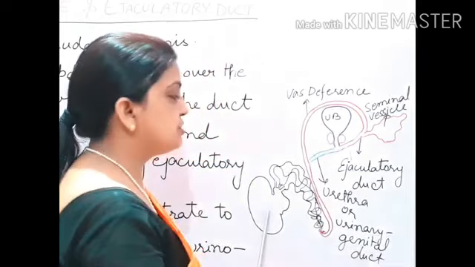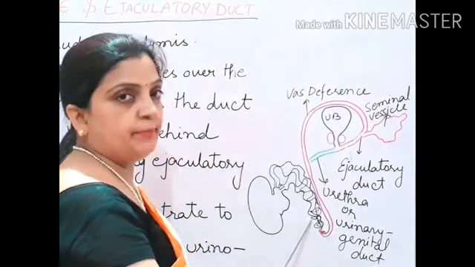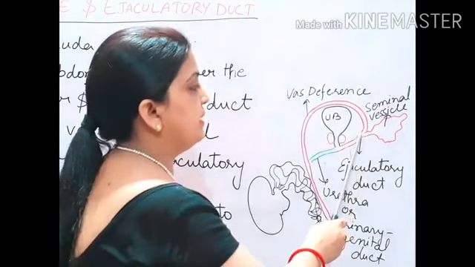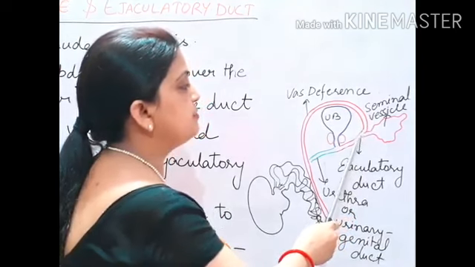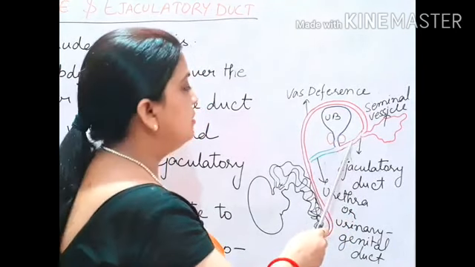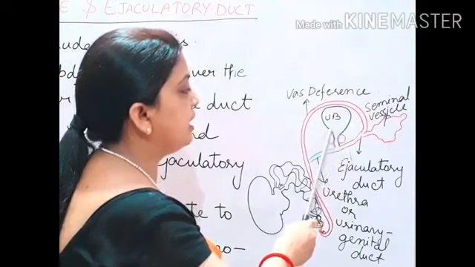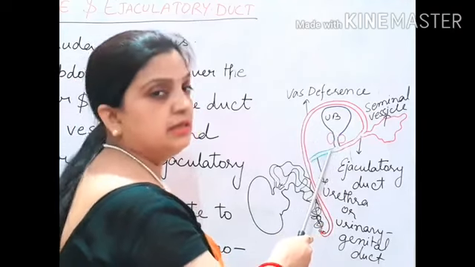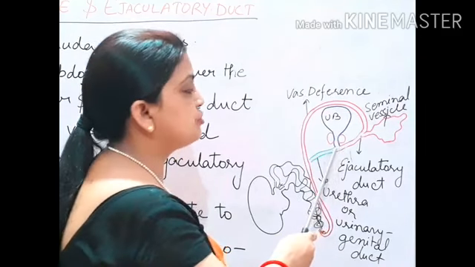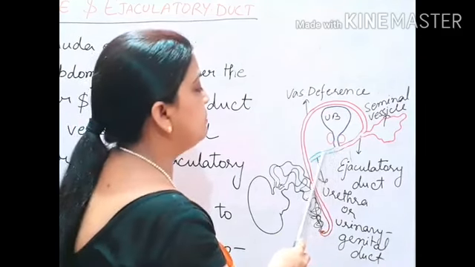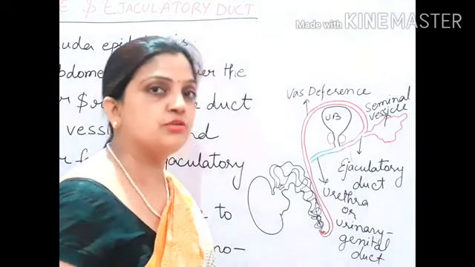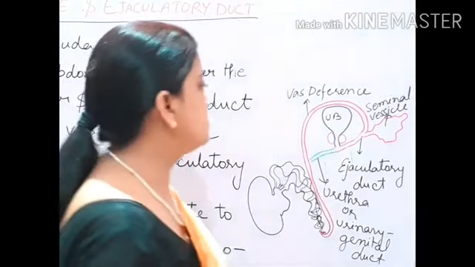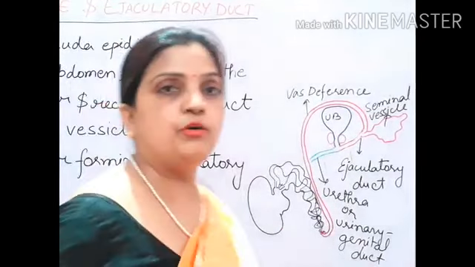So sperms produced in the testis, passing through the epididymis, the vas deferens, and the seminal vesicles, come into the ejaculatory duct. Urine also comes into this pipe, and sperm is also traveling through it. So this pipe becomes the common opening for urine and for sperm. This is called the urinogenital duct. Hope this whole structure is clear with the help of the diagram.